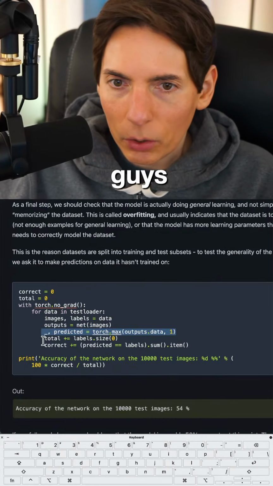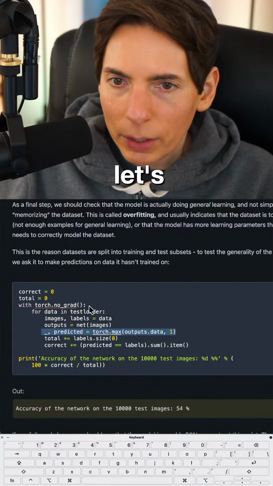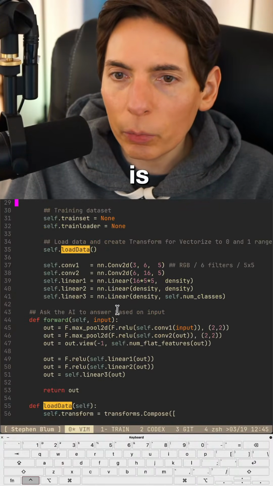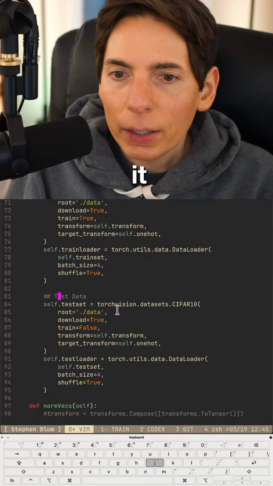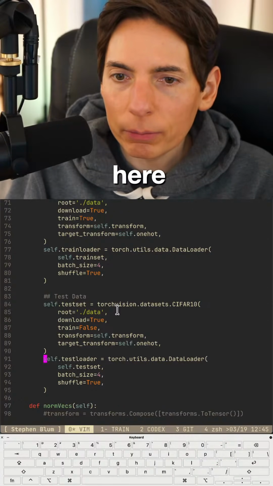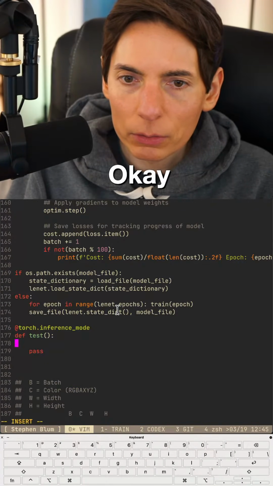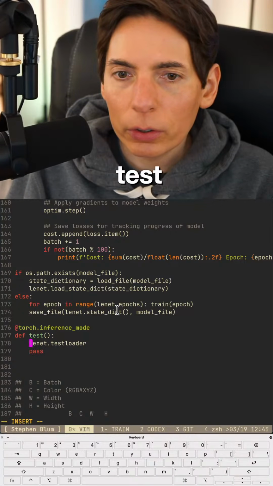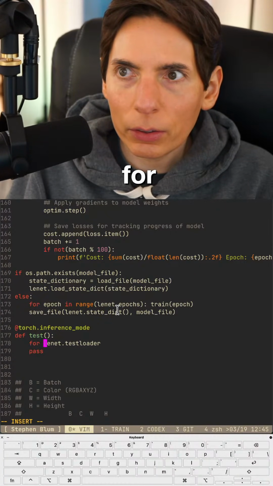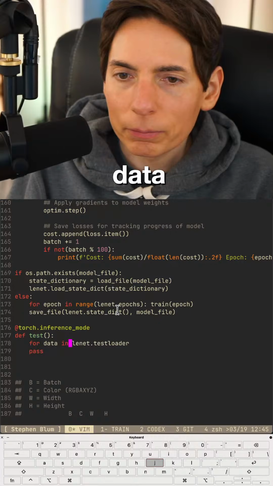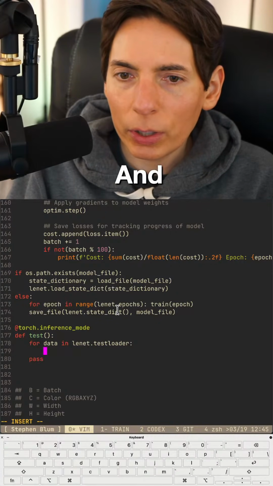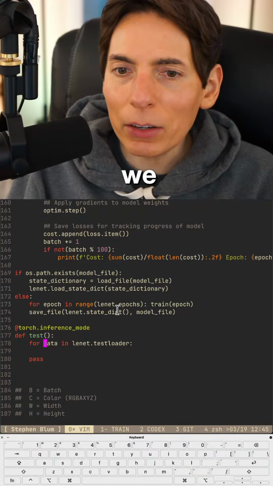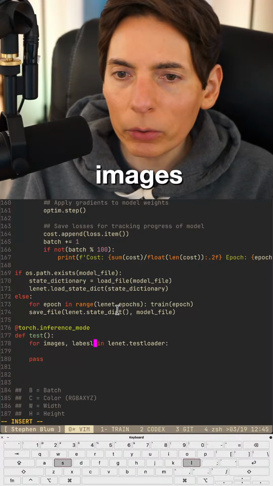Okay, you guys, let's get going. All right, so let's load in our test data. Our test data is up here somewhere. Where's that at? Here we go. Test data loader is right here. Okay. This will be called Lynette.testloader for data in. Okay. And then we'll say our, could we instead do images, comma labels like that?